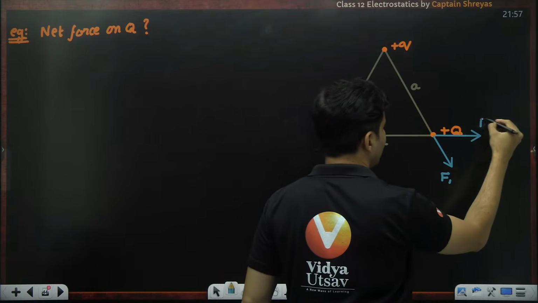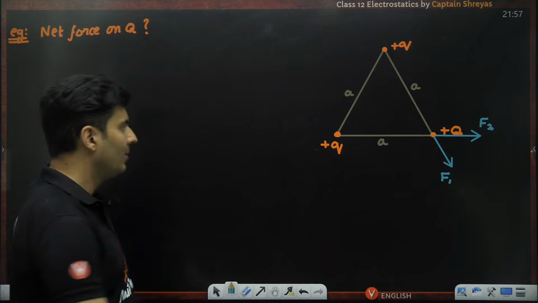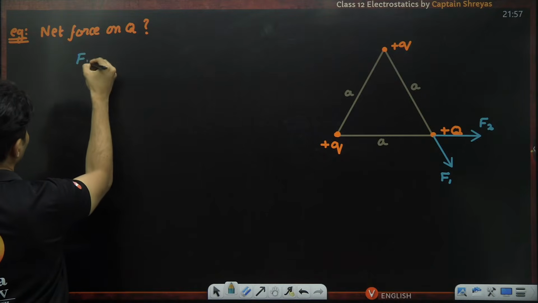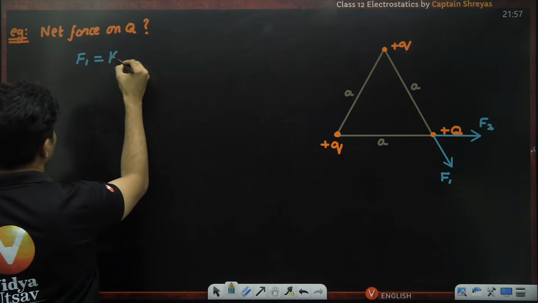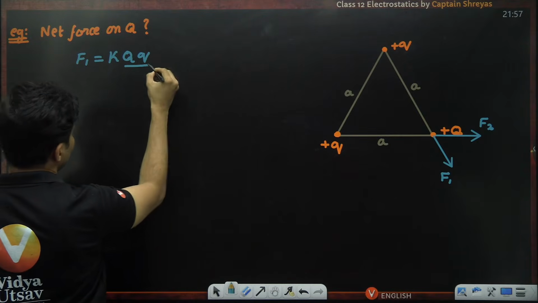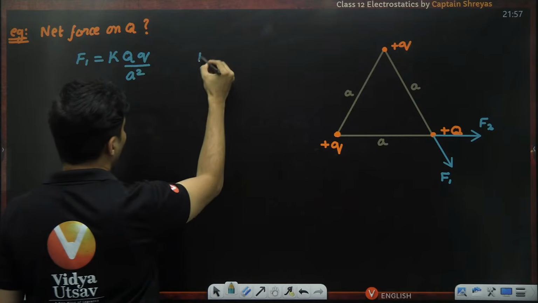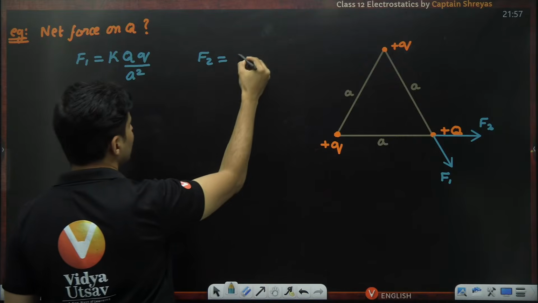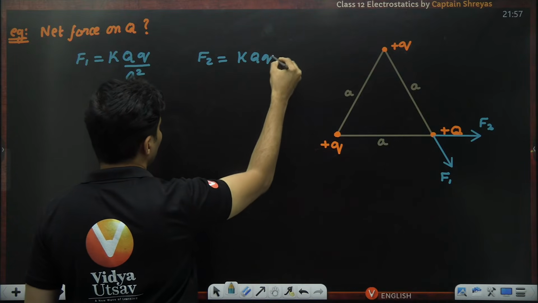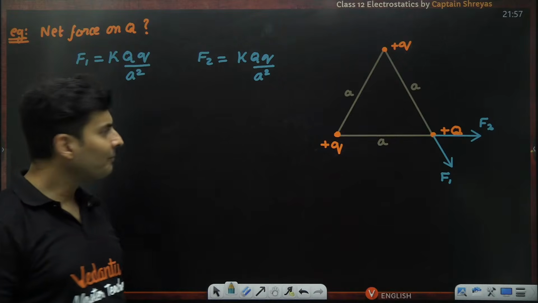Let's say I call it F2. How much is F1 and how much is F2? Not very difficult to find. F1 will be kQQ divided by A square, since the charges are Q and Q separated by a distance of A. How much is F2? Coincidentally, charges are the same, distance is the same, so kQQ divided by A square again. Good thing both are the same.